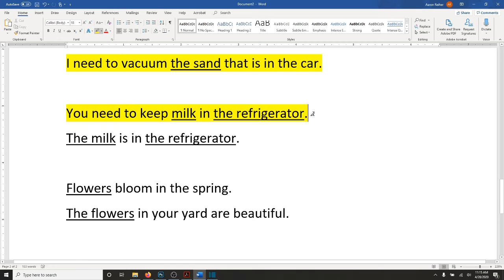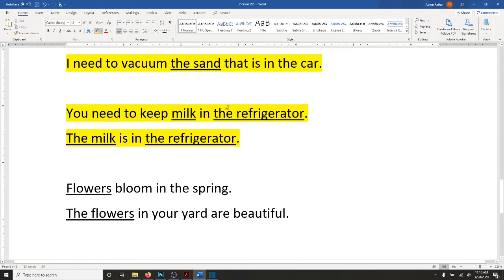This is a general sentence. It's saying, in general, people should keep milk in the refrigerator. The next sentence is more specific. The milk is in the refrigerator. So now it's specifically referring to milk that's in a particular refrigerator.